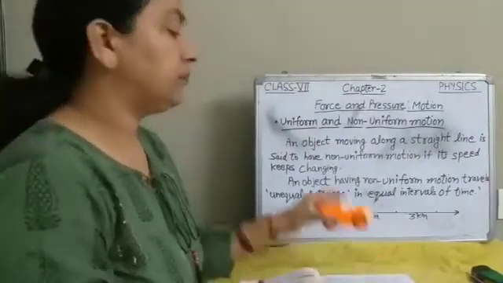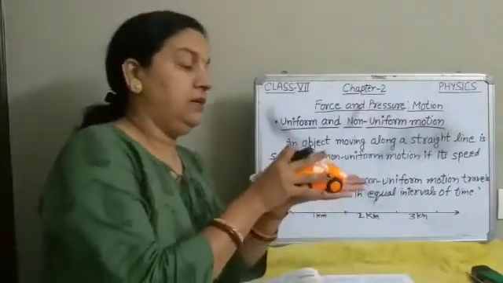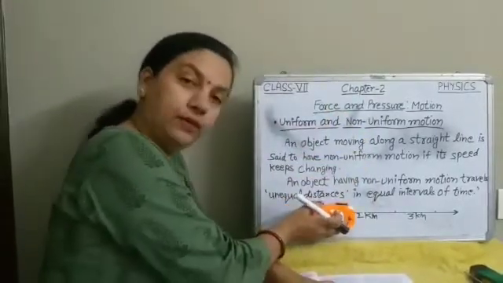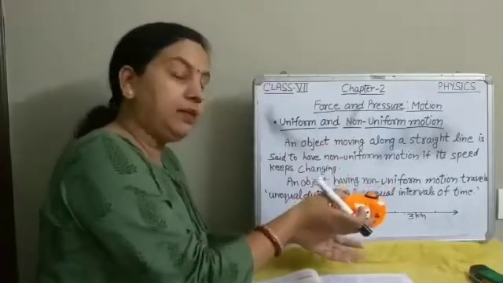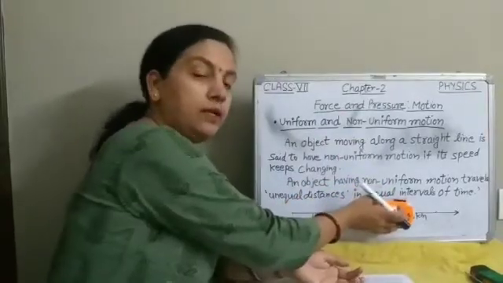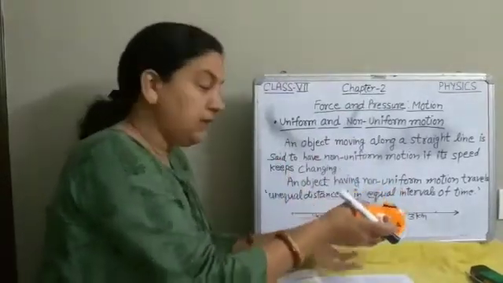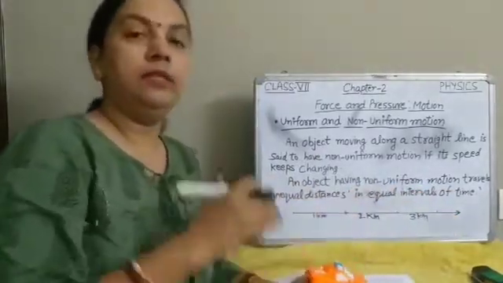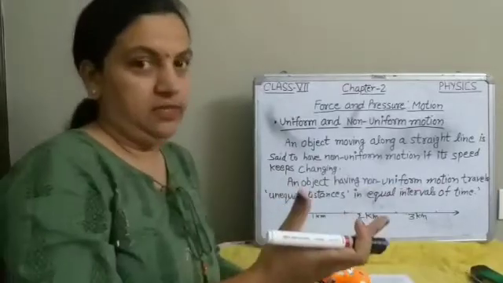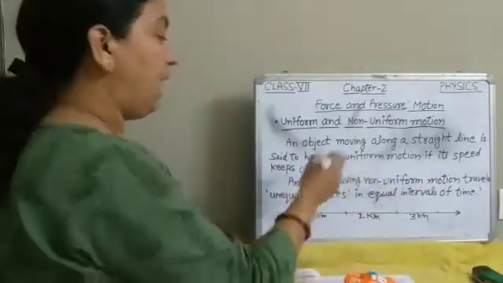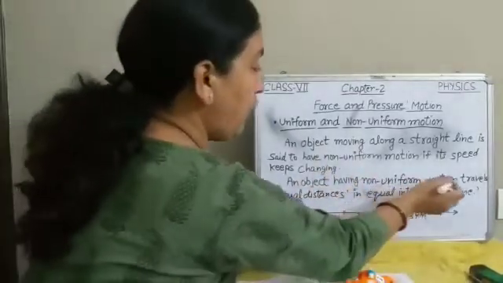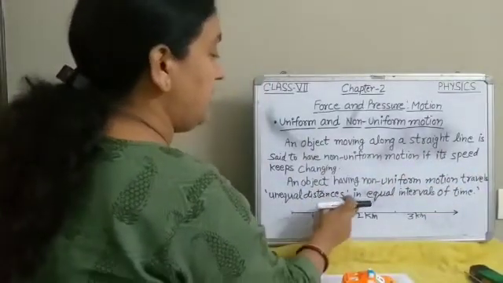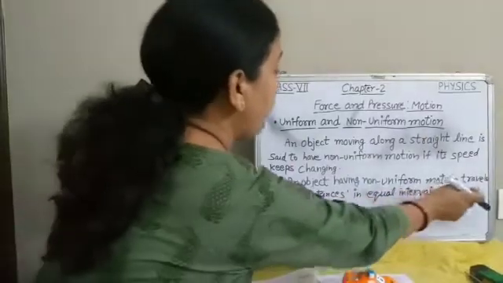Sometimes this car in 1 minute is covering 1 kilometer, in another 1 minute it is covering 2 kilometer, and in another minute it is covering 3 kilometer. Means speed is changing. So an object having non-uniform motion travels unequal distances in equal intervals of time.